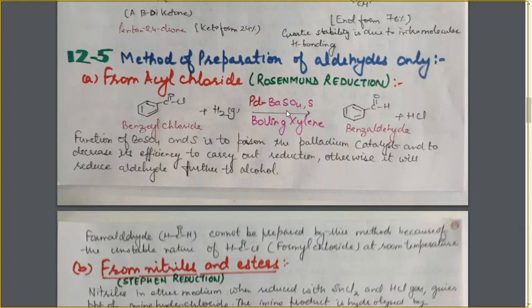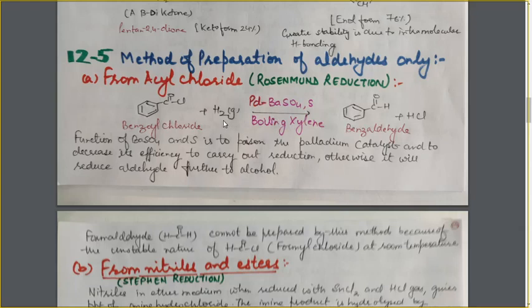They act as poison for the catalyst, and poison always decreases the efficiency of the catalyst. So, in the presence of this poisoned catalyst, the hydrogen will add to this molecule, leading to the formation of only aldehyde. The efficiency of this palladium catalyst is decreased so much that only the reduction up to the aldehyde takes place, and no further reduction to the alcohol.